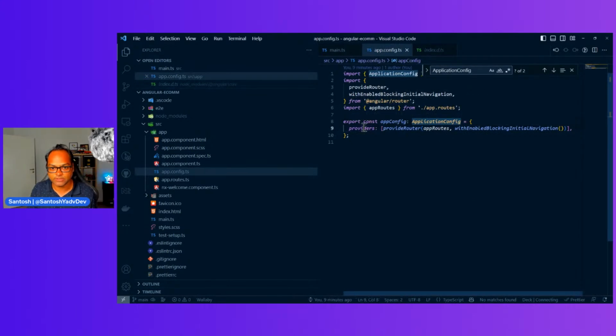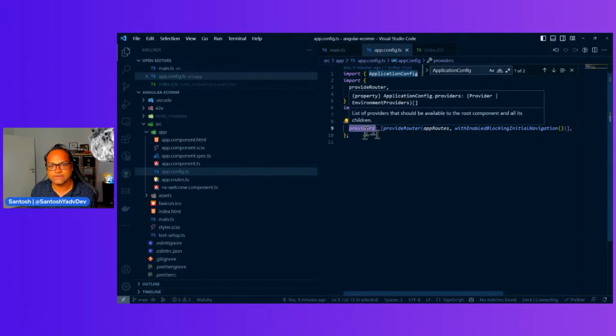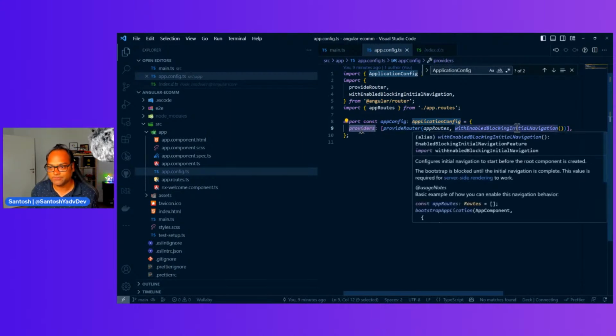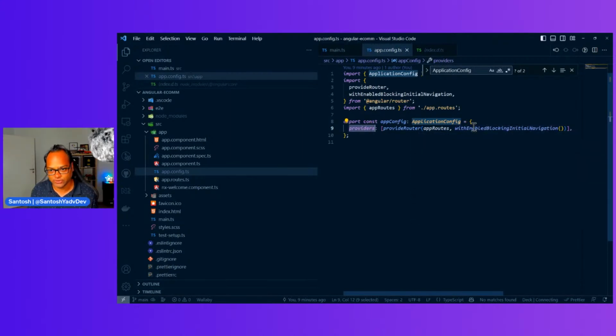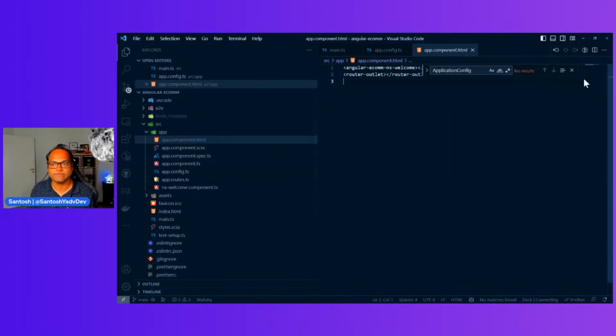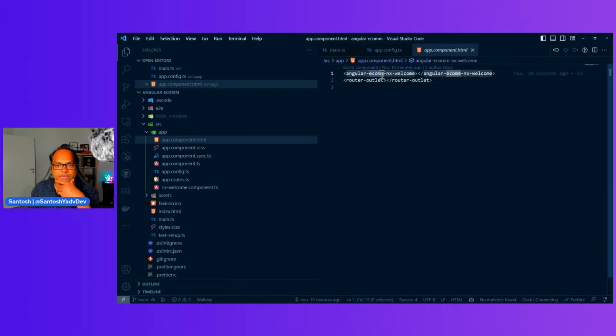So this is the second parameter, and this is exactly what we are doing here. We are saying a provider, and then provideRouter, whatever. You don't have to worry about this right now. As I said, let's see the component. So what do we have inside this component? We have a template. Let's see what we have inside the template. We have a component and router outlet.